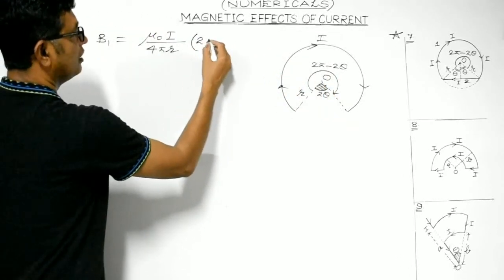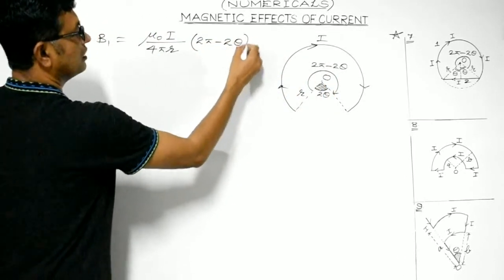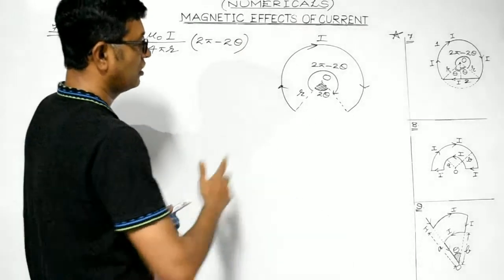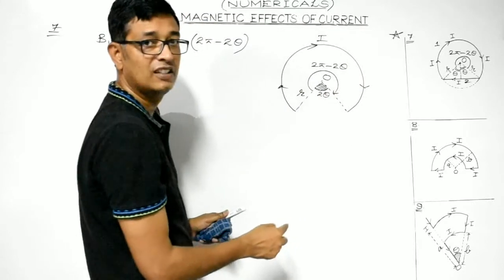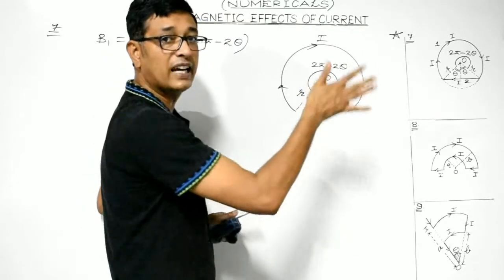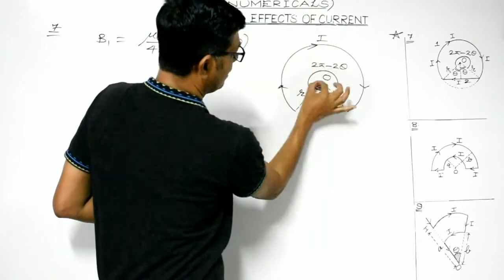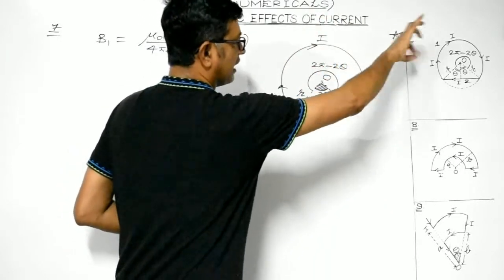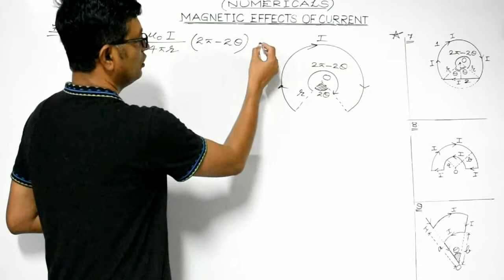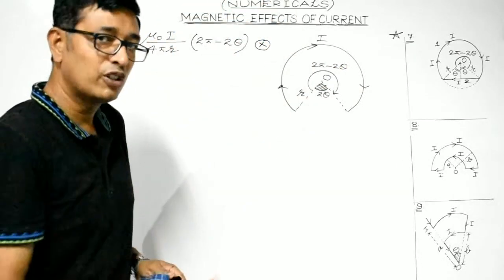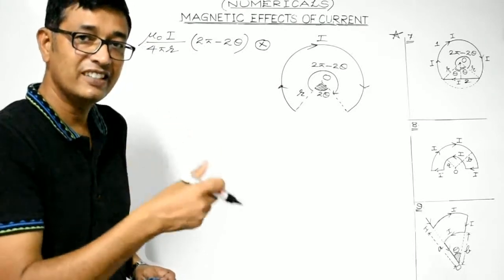Am I clear, students? And what about the direction? Current is flowing clockwise, so the magnetic field at point O would be directed inwards. So the direction of the magnetic field at point O is perpendicular to the plane and directed inwards.